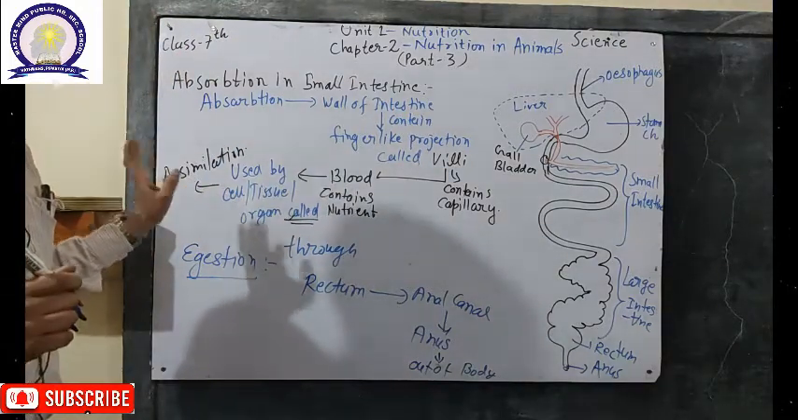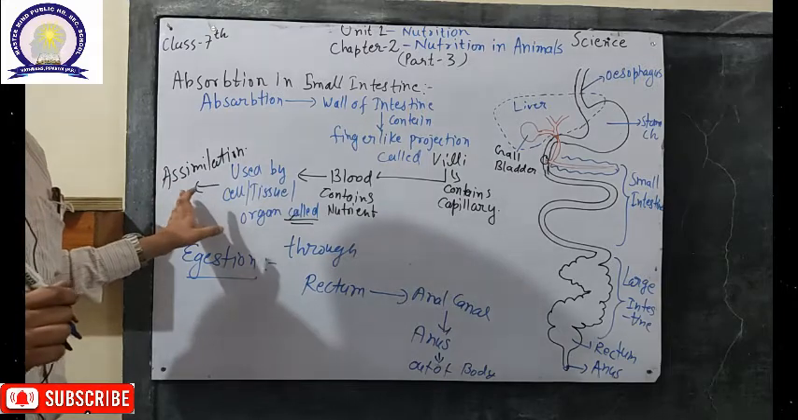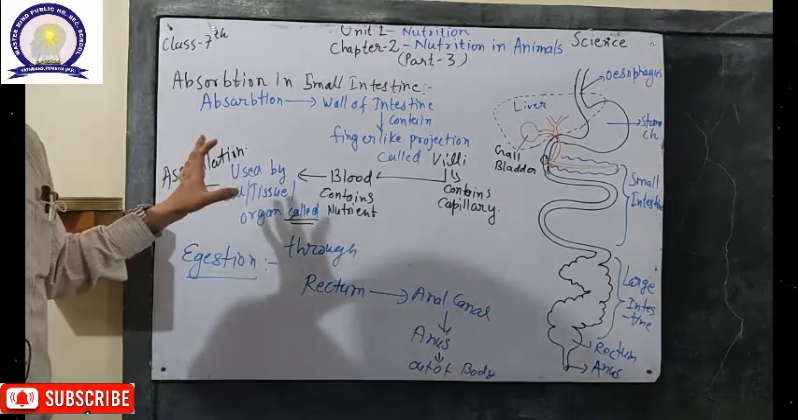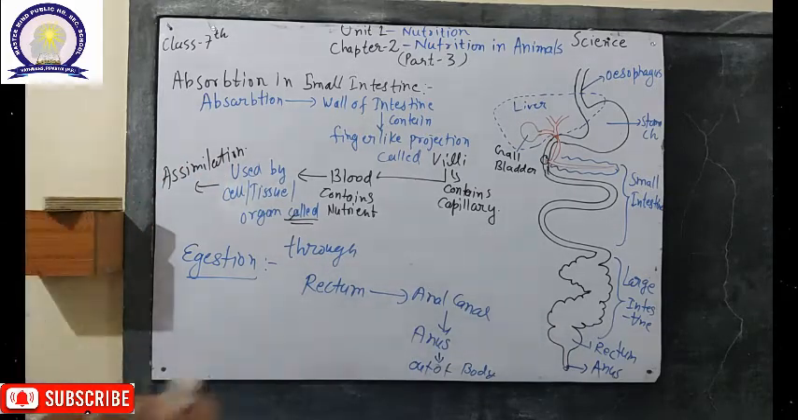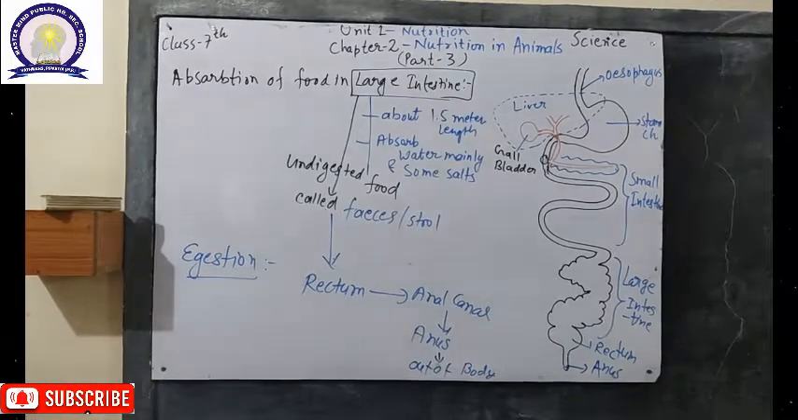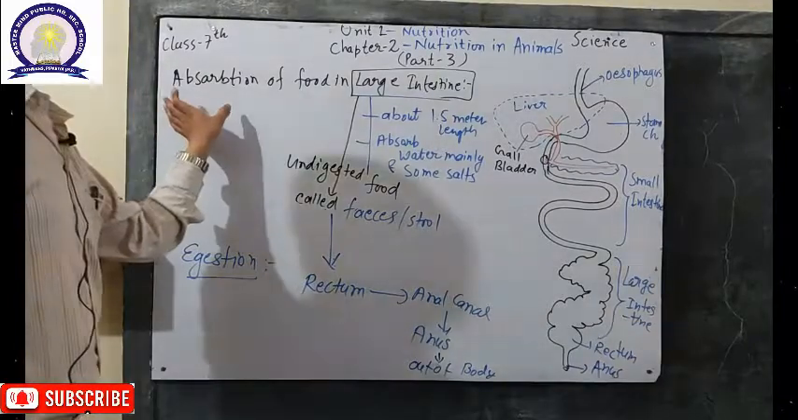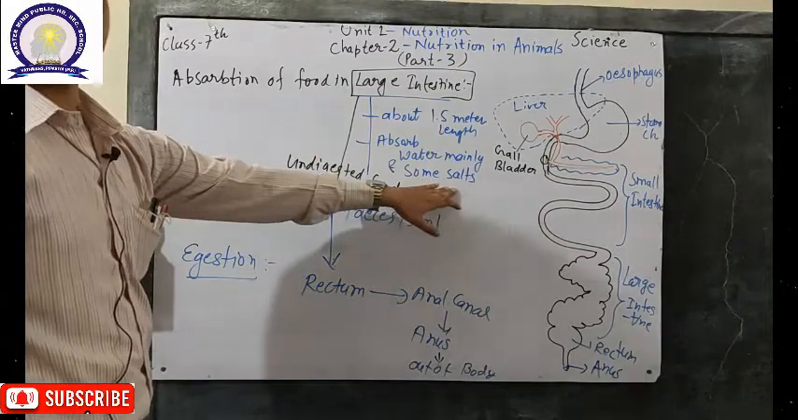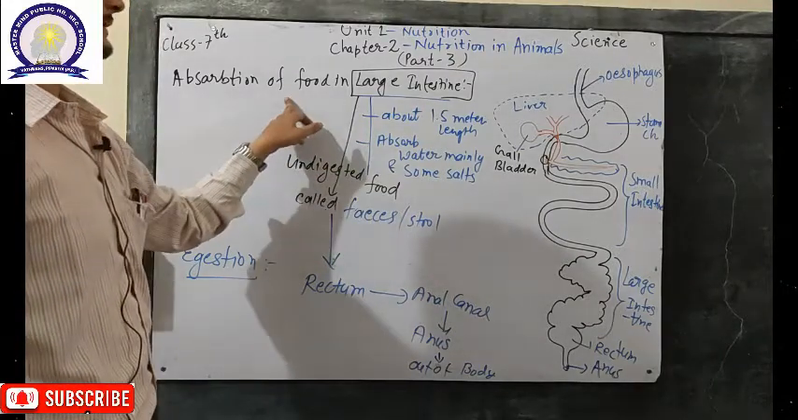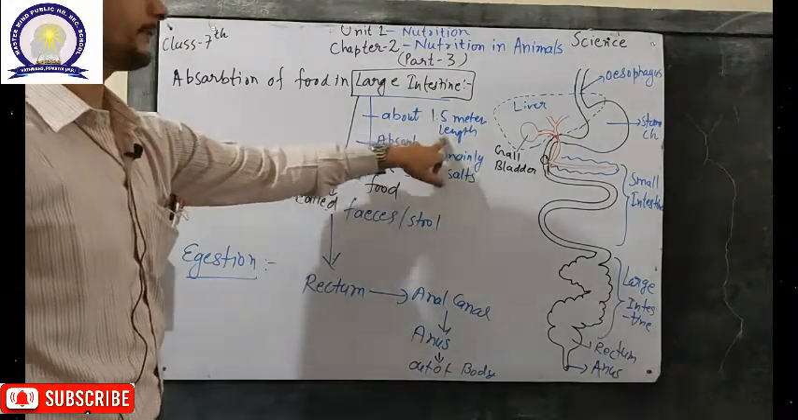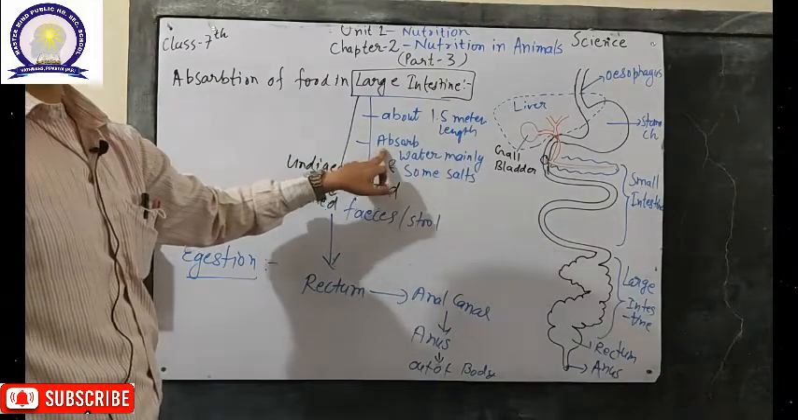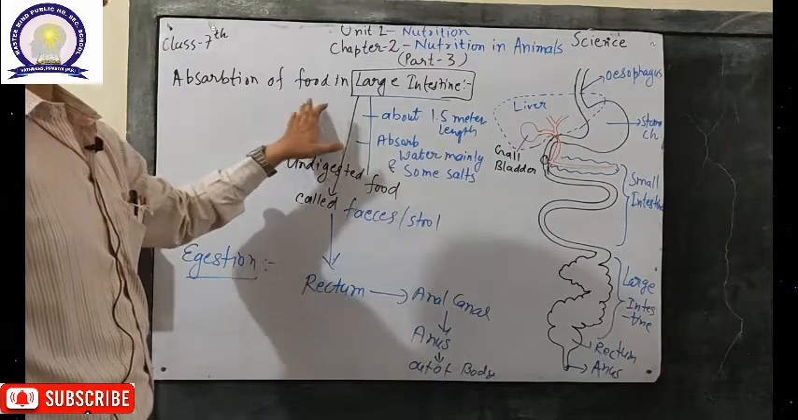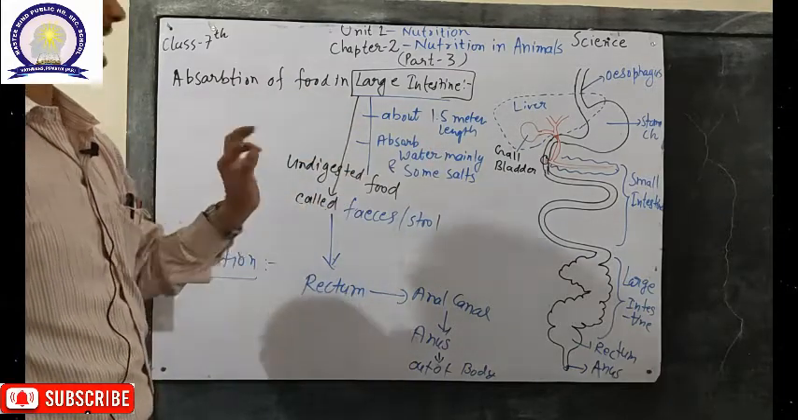Now absorption also takes place in the large intestine. Now we will discuss the absorption of food in the large intestine. The remaining food that is undigested, some water and some salt are also absorbed by the large intestine, which is about 1.5 meters in length and mainly absorbs water and salt. So the role of the large intestine is absorption of water and salt from undigested food.